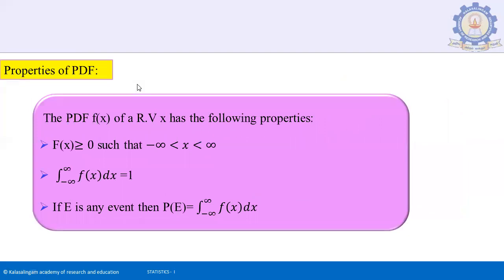Next, properties of the probability density function. The probability density function of a random variable x has the following properties. The function should be greater than or equal to 0 over the interval from minus infinity to plus infinity. The integration of f of x dx from minus infinity to plus infinity equals 1. This is the total probability. If E is any event, the probability of E is equal to the integration of f of x dx over E.